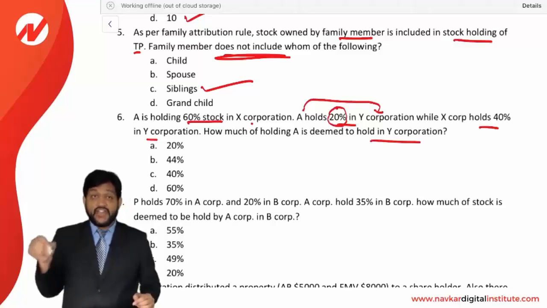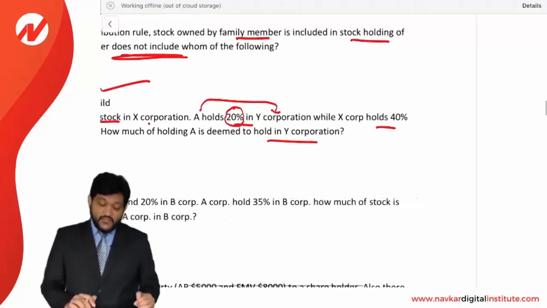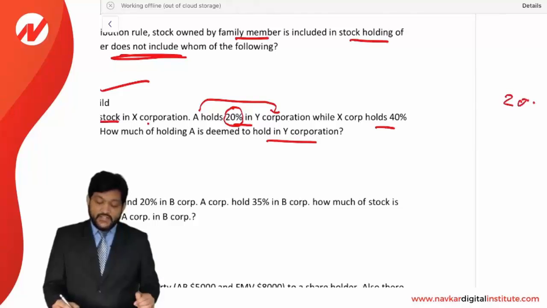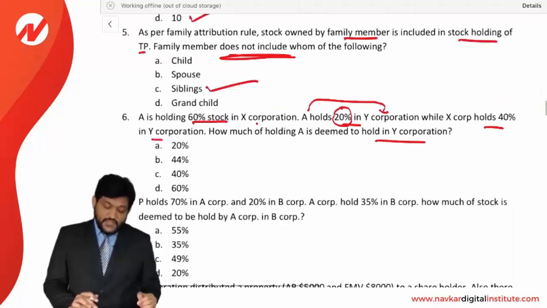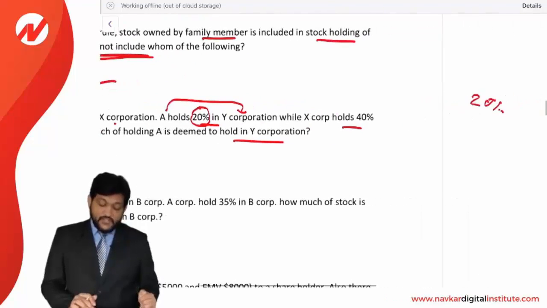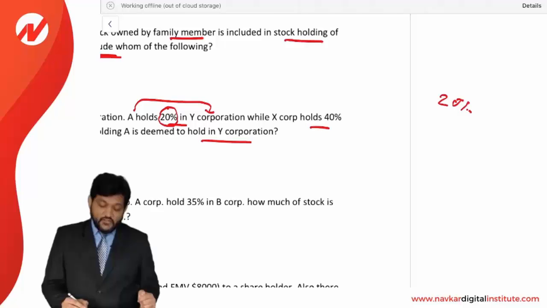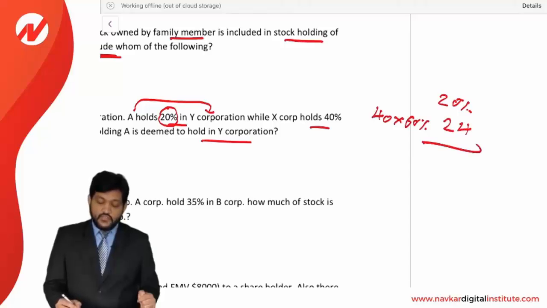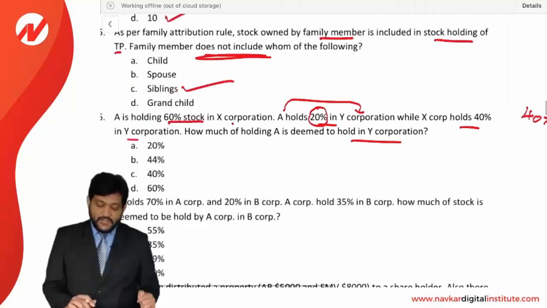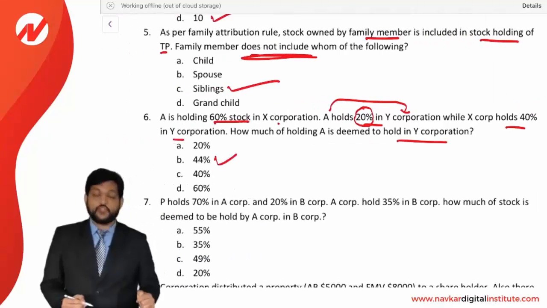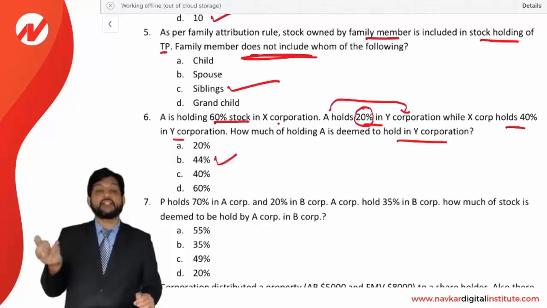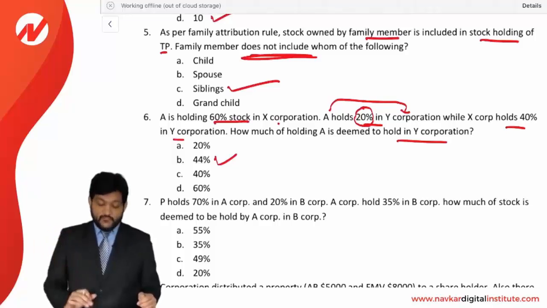the indirect holding of X in Y will be considered as well. So 20 is a direct holding, and then the X corporation's 40% holding in the Y corporation, and A is holding 60% in the X corporation. So the indirect holding, 40 into 60%, is equal to 24. So 20 plus 24 is equal to 44%. A 44% holding will be considered in the Y corporation. Answer is B option. Direct holding as well as indirect holding, both combined together, come to 44%.